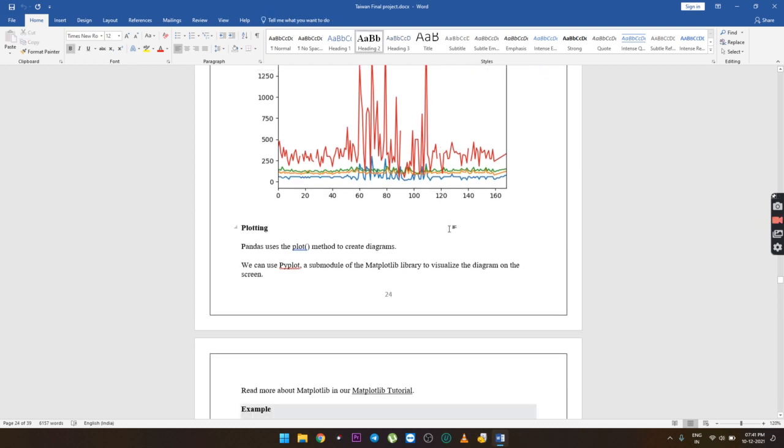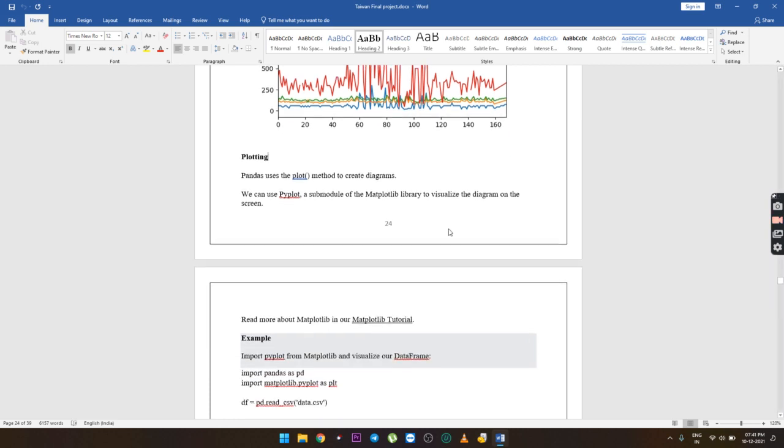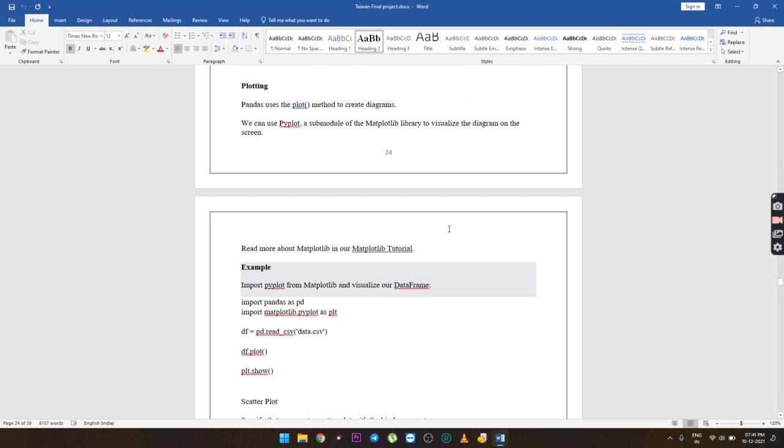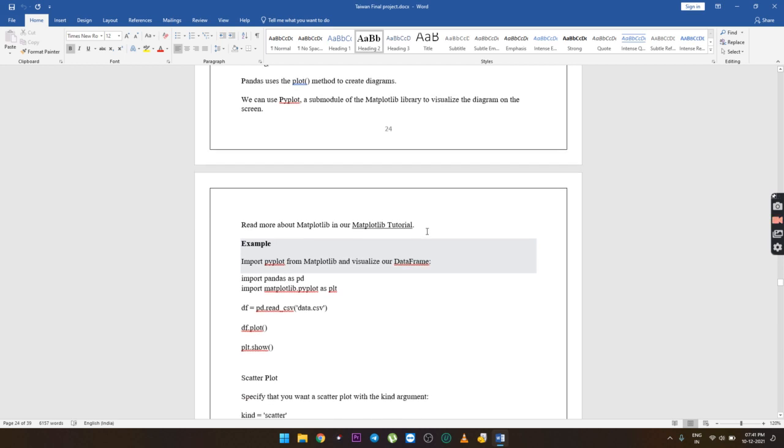Plotting. Pandas uses the plot method to create diagrams. We can use pyplot, a submodule of the matplotlib library, to visualize the diagram on the screen. Read more about matplotlib in our matplotlib tutorials. Example: import pyplot from matplotlib and visualize our data frame.